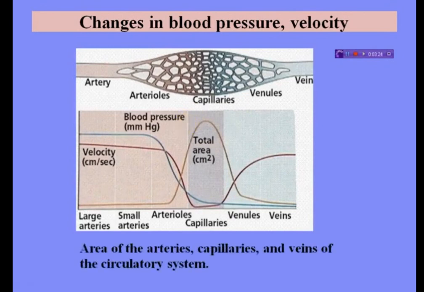These are the areas of arteries, capillaries and veins of a circulatory system. Arteries have a big area. Capillaries have a small area comparative to arteries, and veins have a small area comparative to arteries. So this is the area of arteries, capillaries and veins of a circulatory system.